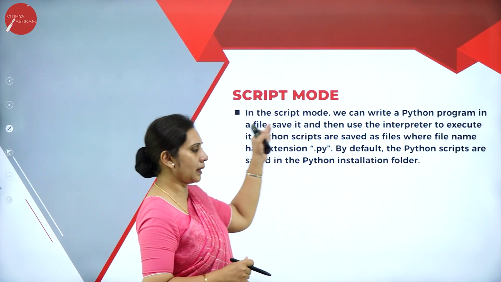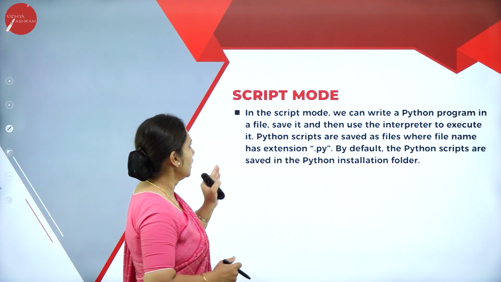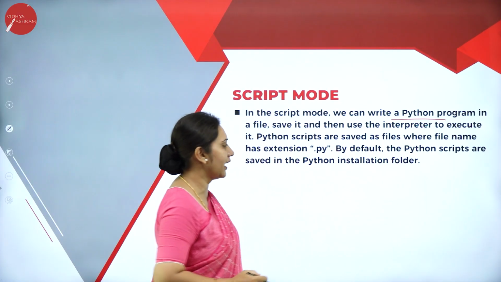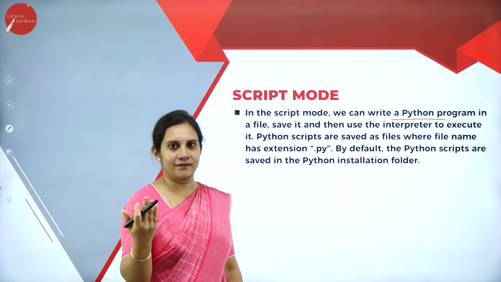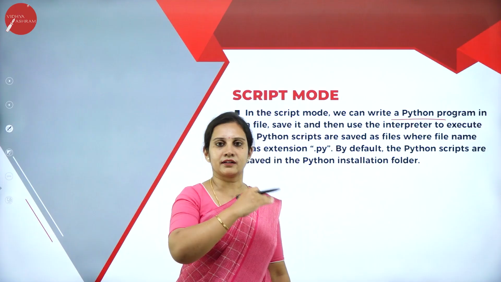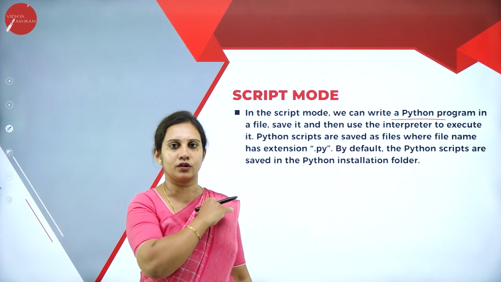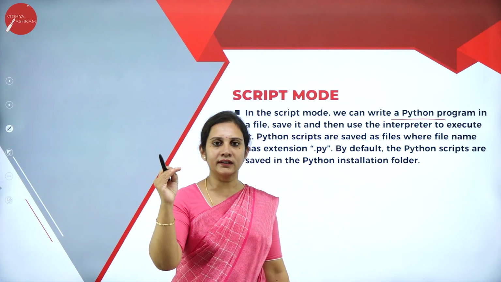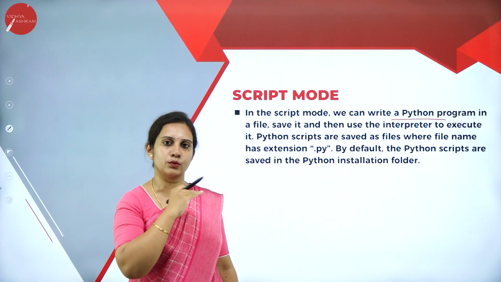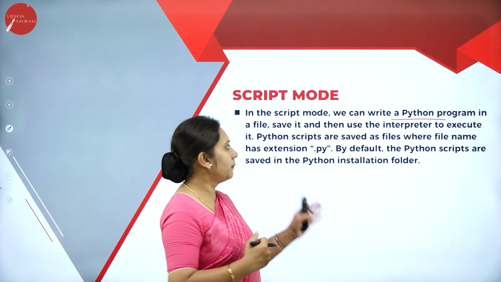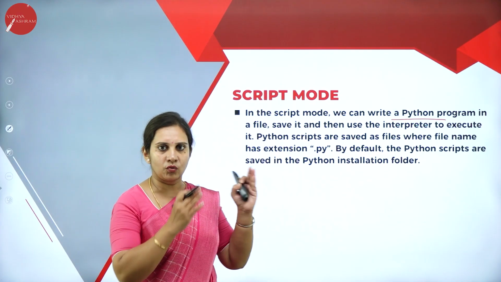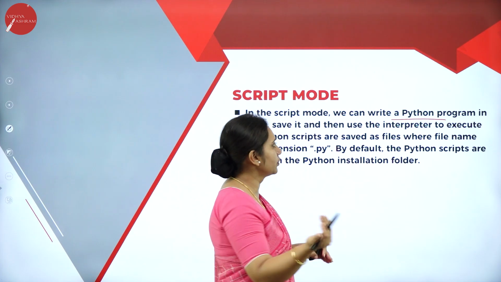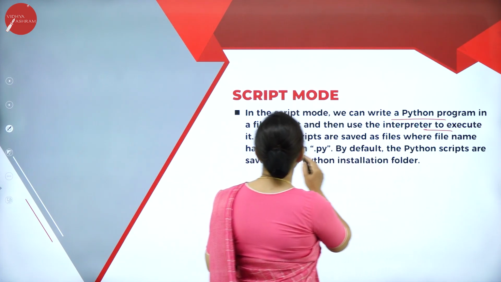So this we call the interactive mode. Next, we have the script mode. What is script mode? In the script mode, we can write a Python program in a file where you can save it. But in the interactive mode, as in the previous slide, we can't save that. In one view, it will interpret and give the result. But in the script mode, you type it in one file, which you can save for further use and for the interpreter to execute.